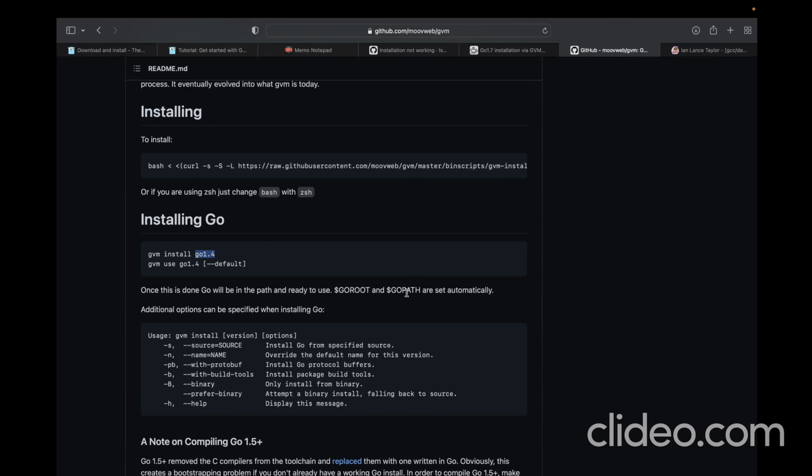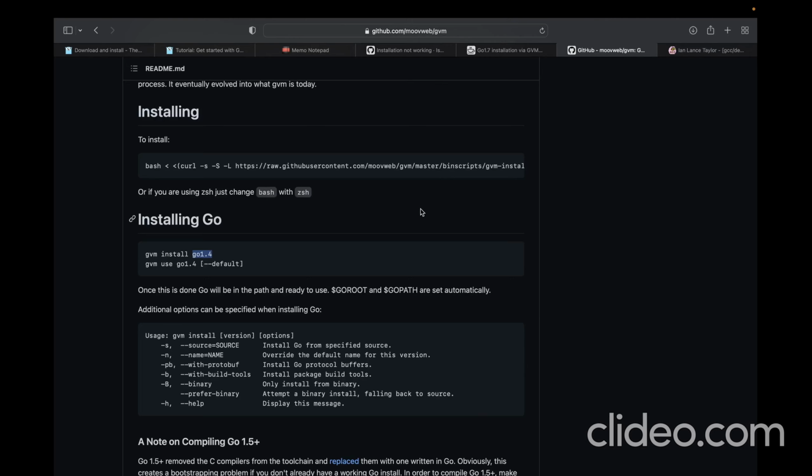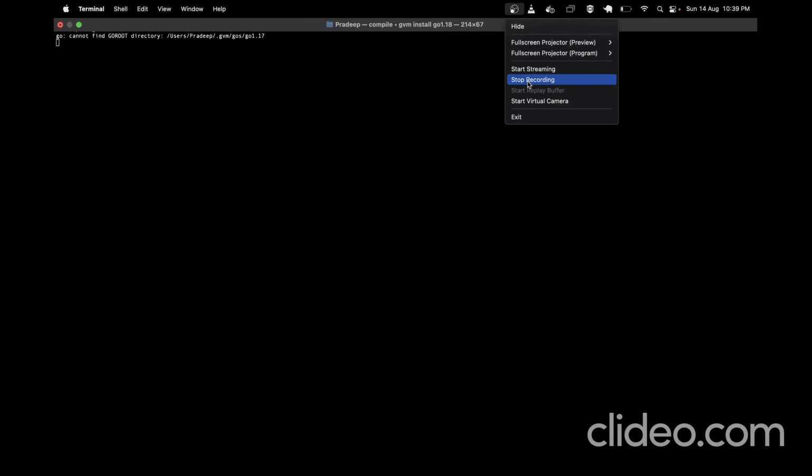It's installing anyway. So as you can see, it's installed. Now if we run gvm list, then we can find this is the list that has been installed.